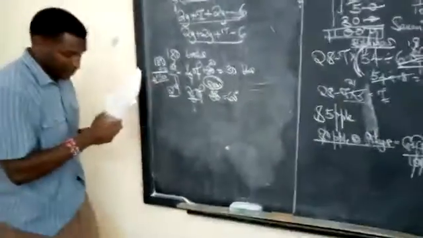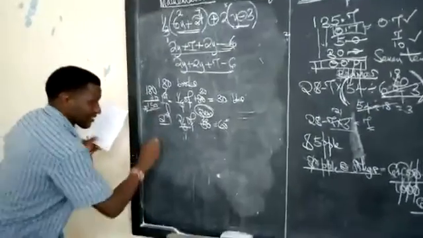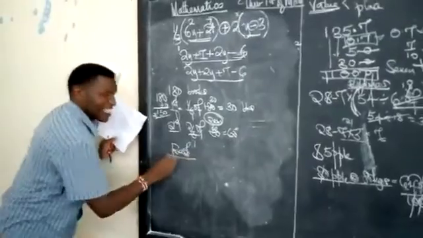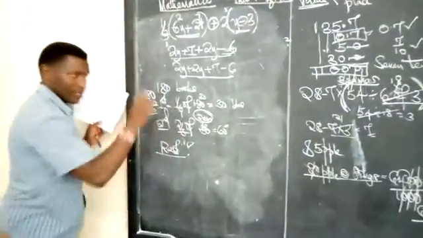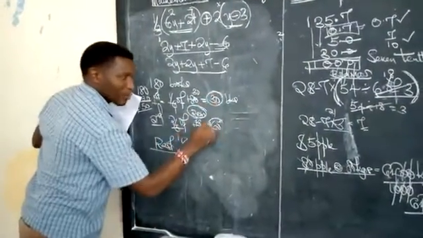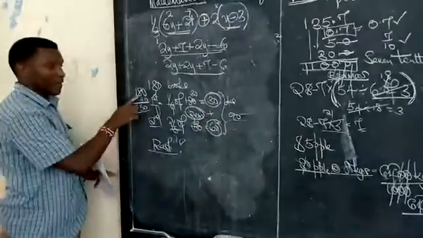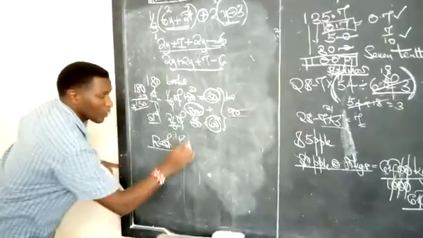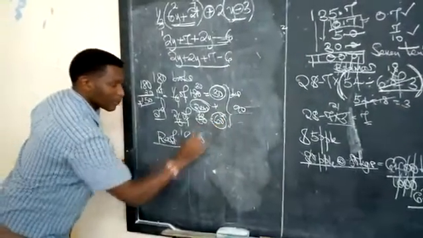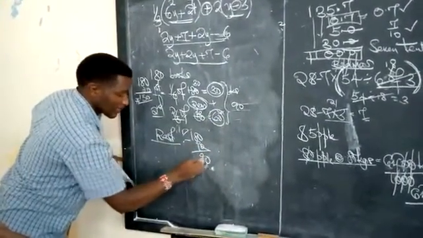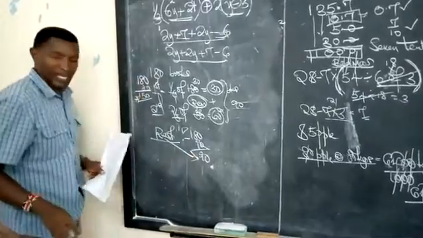Sentence 3 says, the rest, hizo zingine ni zipi? Ameuza 30 na ameuza 60. This gives you a total of 90. Na ilikuwa na ngapi? 180. So if you take 180, you subtract 90. What are we talking about? 90. 90 is what is being referred to as the rest.